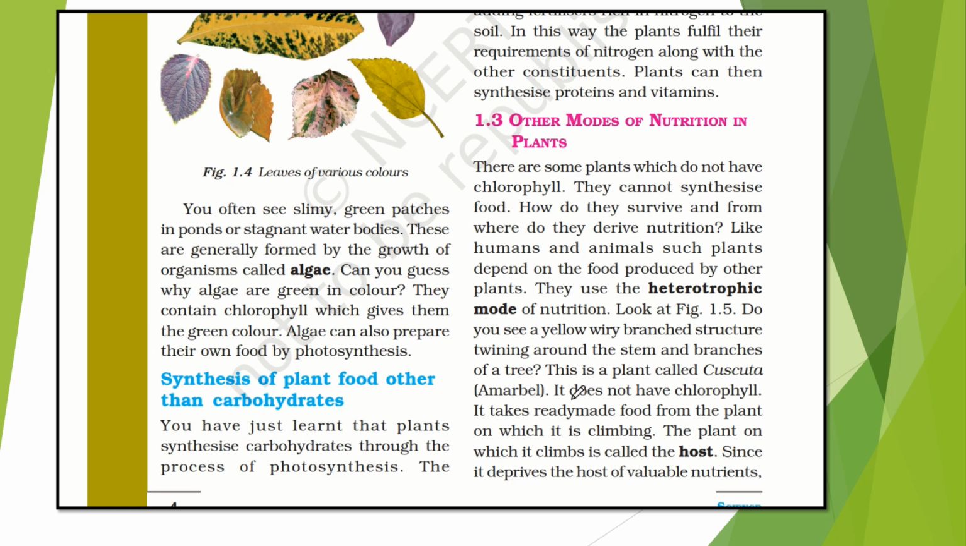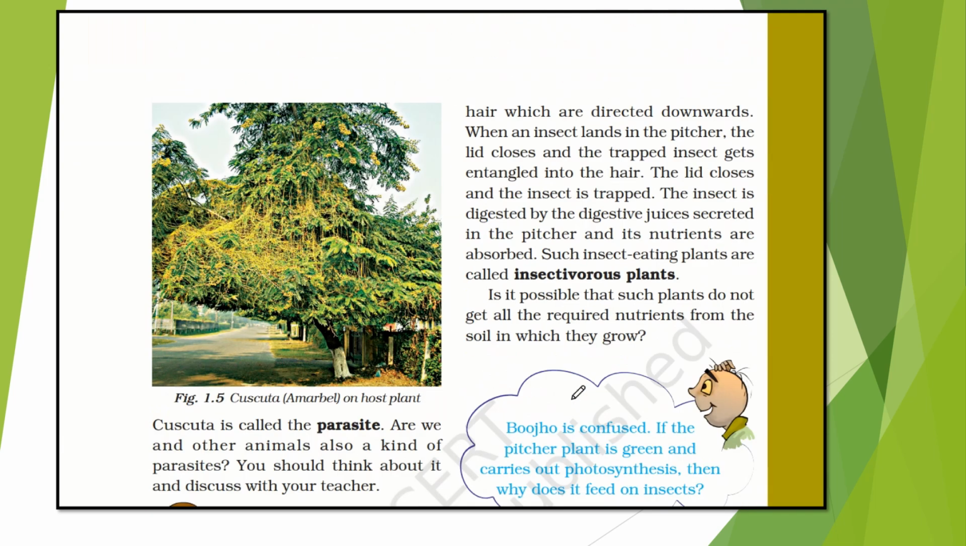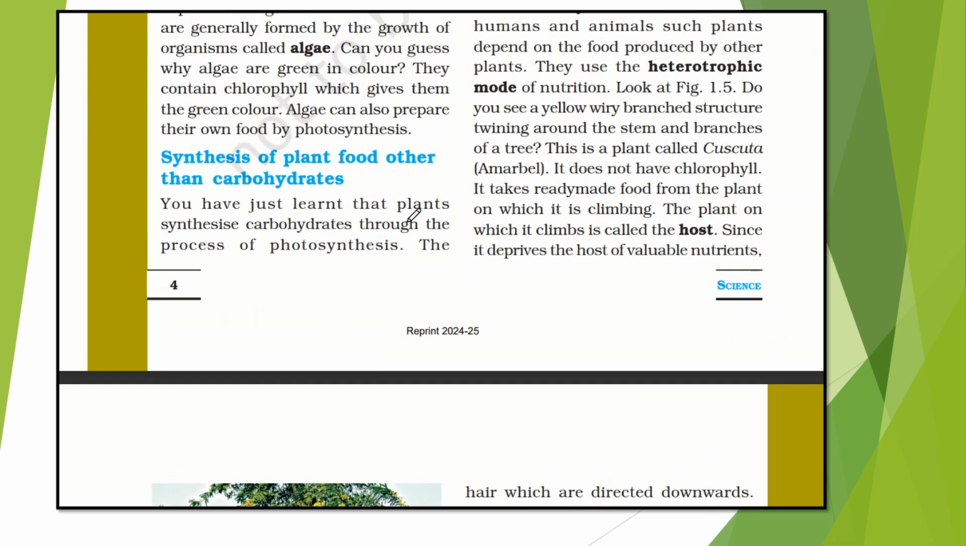Look at figure 1.5. Yes. Do you see these yellow wire-like plants? So these are yellow wiry branched structures twining around the stem and branches of a tree. This plant is called cuscuta or amarvel. It does not have chlorophyll because it doesn't have the green color. It has yellow color. So it takes ready-made food from the plant, like us. We are taking the ready-made food from the plant on which it is climbing.